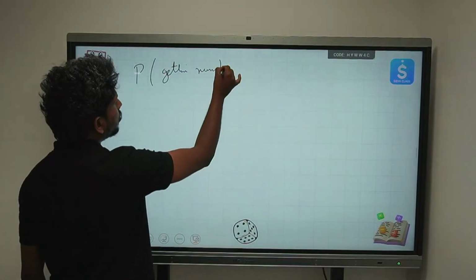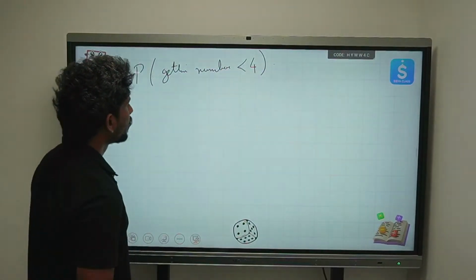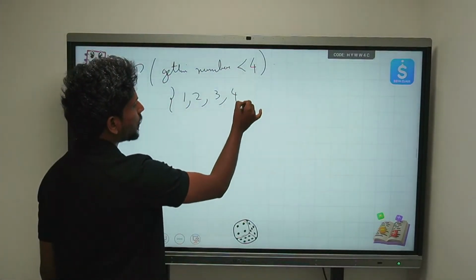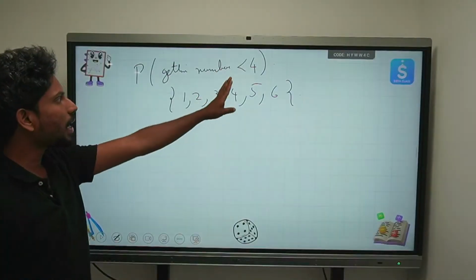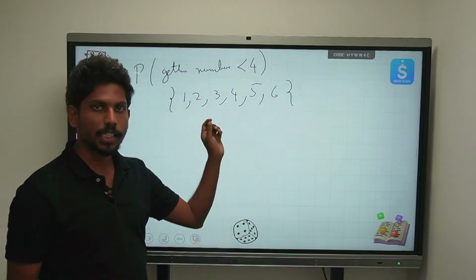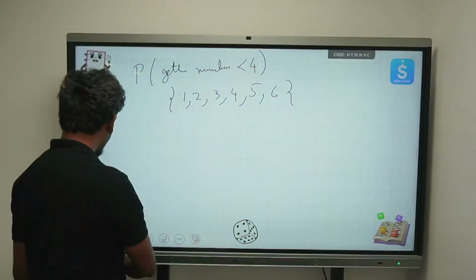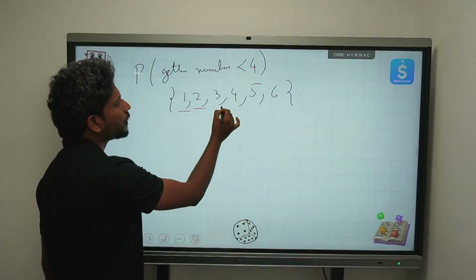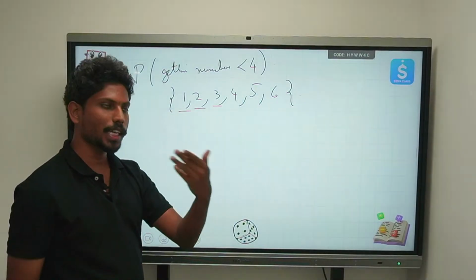What is the probability of getting a number less than 4? We'll write here probability of getting a number less than 4, right? How many total outcomes do we have? 1, 2, 3, 4, 5, 6. He's saying clearly the number is less than 4. So how many numbers are less than 4? 1, 2, 3. Can you all see this? We have 3 numbers which are less than 4.